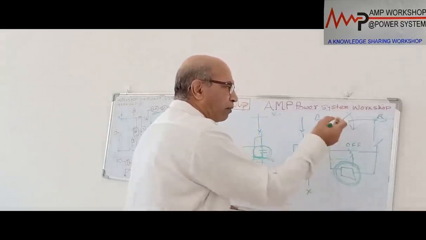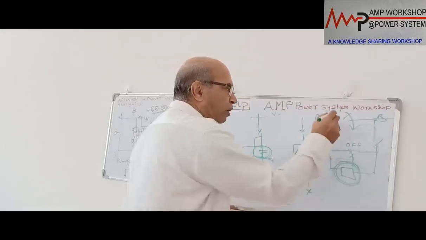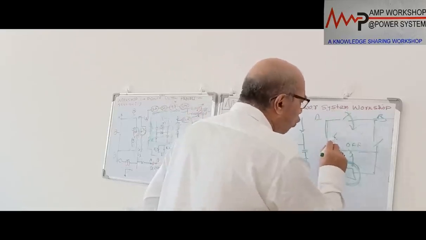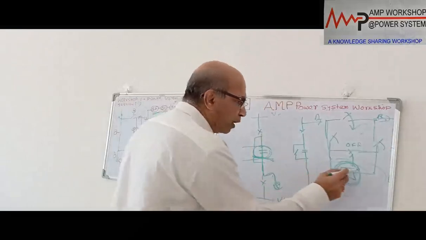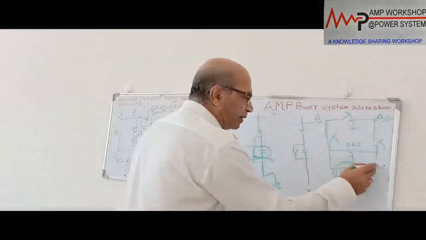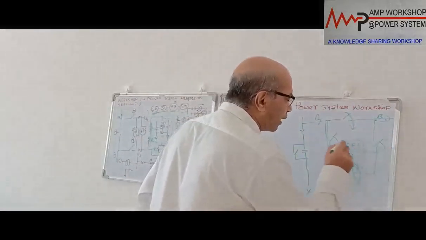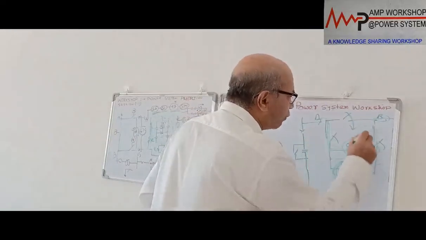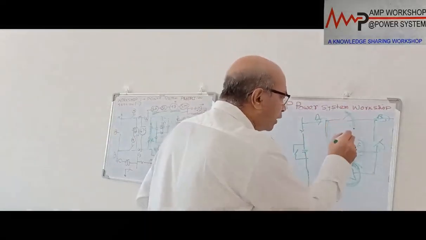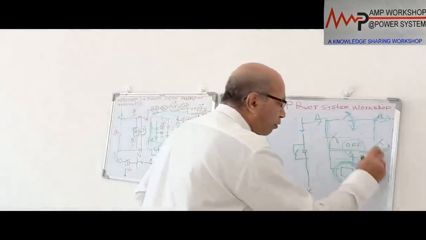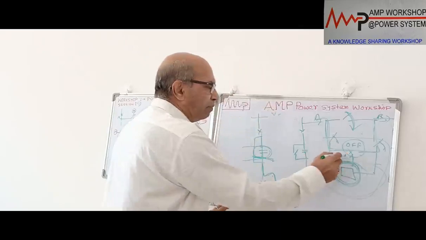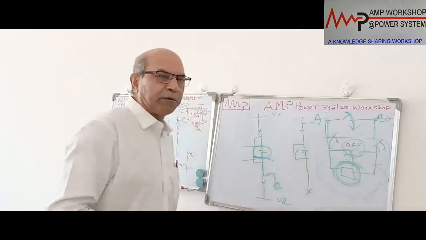Is it motorized or manual? It is actually a motorized isolator. We close this isolator and we open this isolator. Then the power will be flowing this way. The moment a fault takes place, immediately we bypass the capacitor flow by closing this breaker. The moment the breaker closes, power will flow this way. After that, we close this bypass isolator and open this capacitor bank isolator. Then the capacitor bank will be totally isolated, and we will treat the breaker, and then we see what the problem with the capacitor bank is.